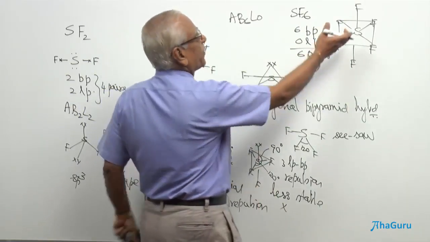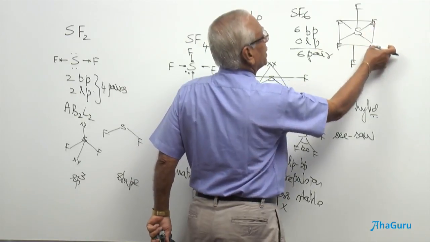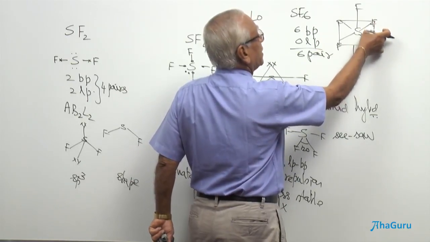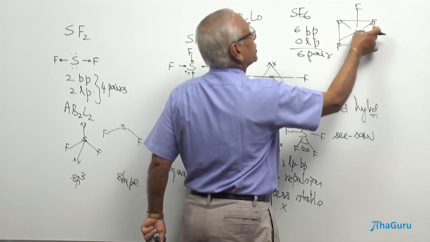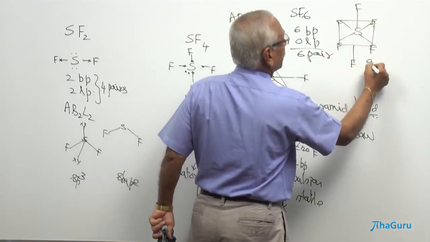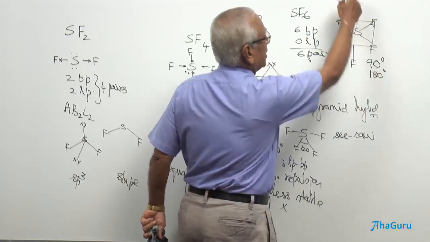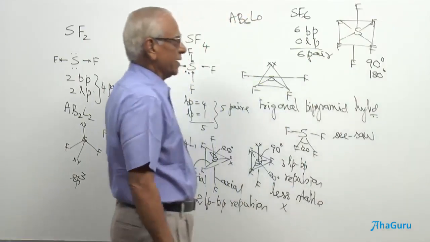So what are the different bond angles here? The bond angle between these two fluorine atoms is 90. The bond angle between diagonally opposite atoms is going to be 180. This is going to be 90. This is going to be 90. Therefore, there are only 2 bond angles, 90 and 180.